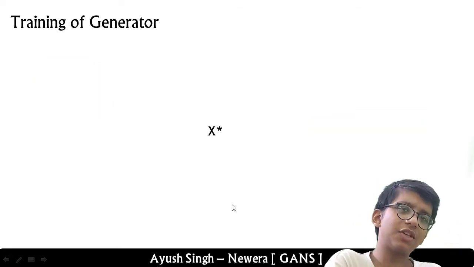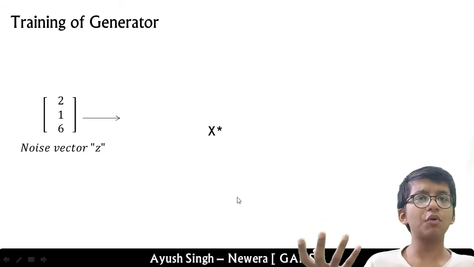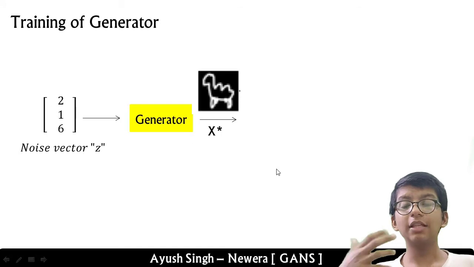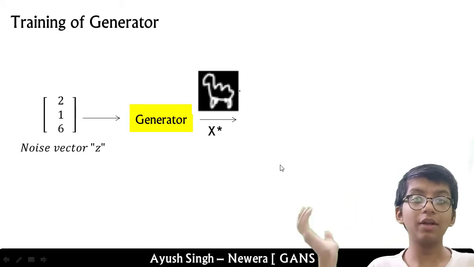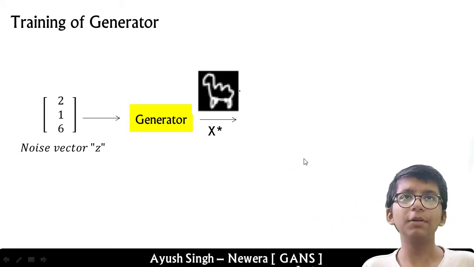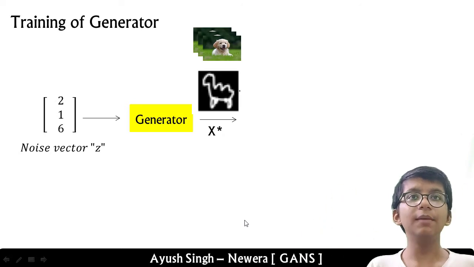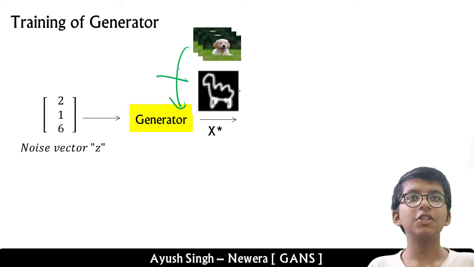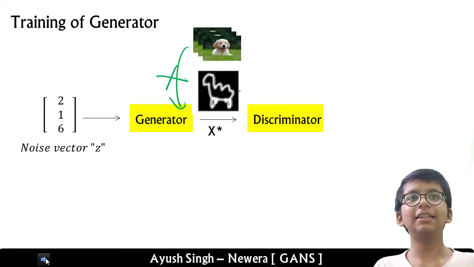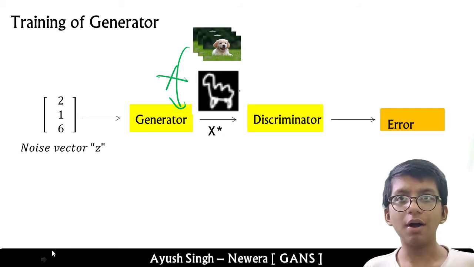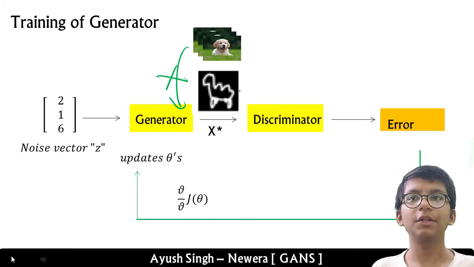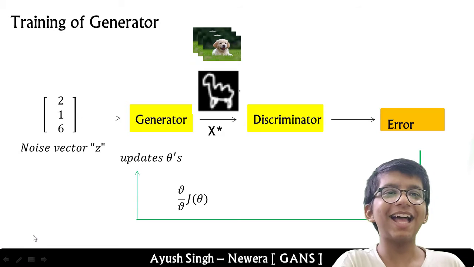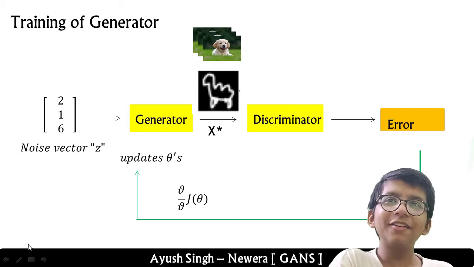In the training process of the generator, we take a random noise vector z, which can be of any dimension you want, and give it to the generator. The generator generates some example, and then you take the real data, which you do not show to the generator. You only give it to the discriminator, then you take the error and update the weights of the generator.